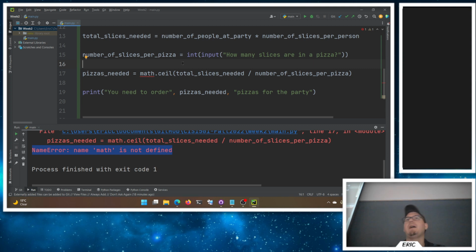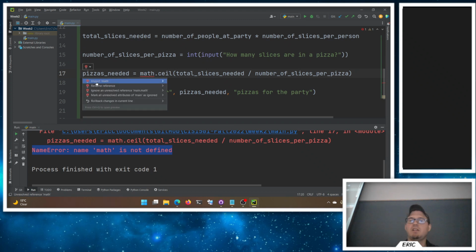Now, PyCharm knows about math because it's a very common library, but if we want our program specifically to use it, we need to add this line that says import. So if you don't like typing, you can click on your suggestion here and add import. Some of these other options are really bad. The suggestions that PyCharm gives you will fix the problem, but not always in the way that you want. Renaming it won't fix my problem because I need it to be math. Ignoring it is still going to crash. Marking all of them as ignored doesn't fix the problem either. So import math is the best option here.